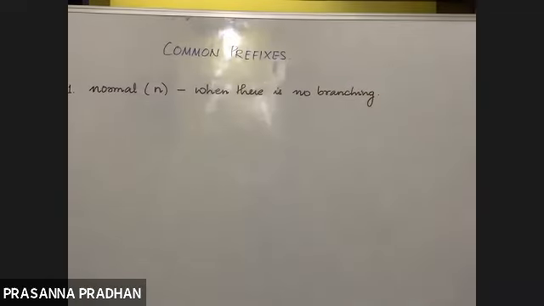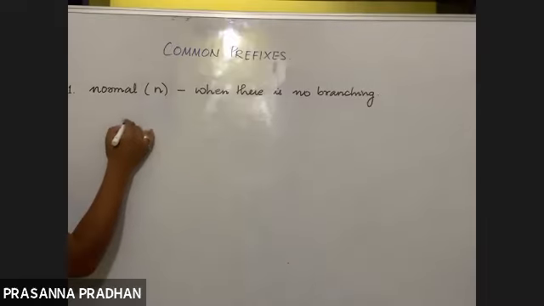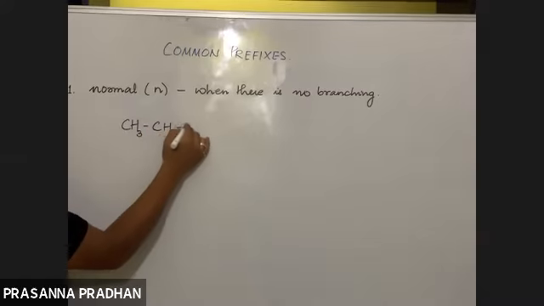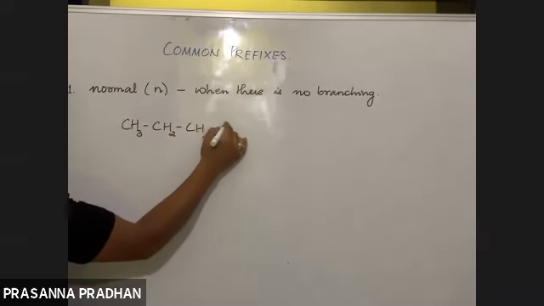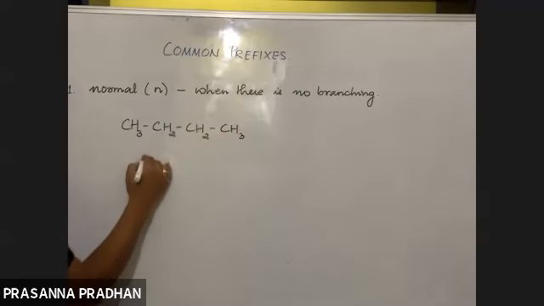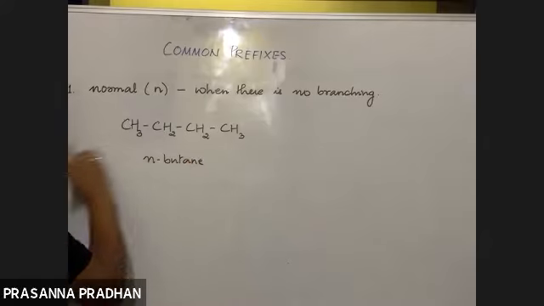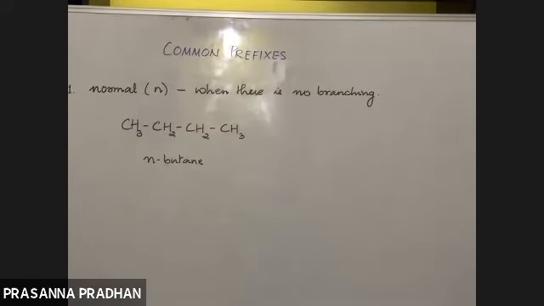If there is no branching, we use this n. For example, CH3, CH2, CH2, CH3. So we can write this as n-butane. N stands for normal. What does it indicate? Yes, it's a straight chain with no branching, normal.